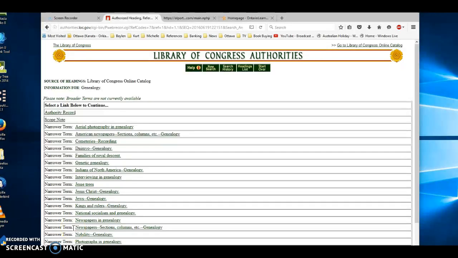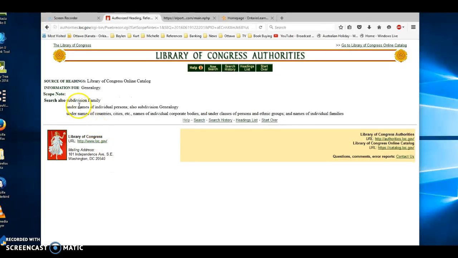Narrower terms are different than See Also terms. See Also terms are other search headings. These ones would be narrower terms that are more specific to genealogy. So, for example, genetic genealogy or Jews in genealogy. In this case, let's go to the scope note first. The scope note just says, if you're interested in genealogy, you can also search under the subdivision of the family name. So you can search under names of individual persons, say John F. Kennedy. And then you can also do subdivision genealogy, which would be his family's genealogy.